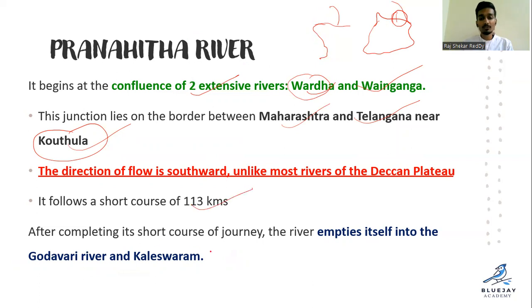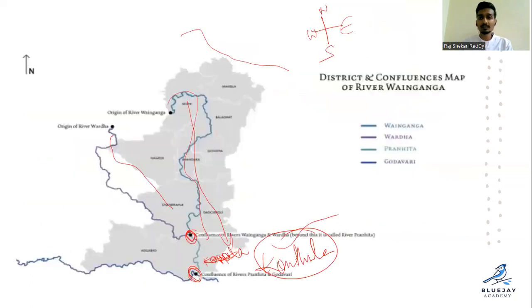After completing this short course, it empties itself into the Godavari at Kaleshwaram. Right? Clear? You can see how it is: from here the Wainganga and here the Wardha, and this is the point of confluence, right? And next it is joining river Godavari at Kaleshwaram.